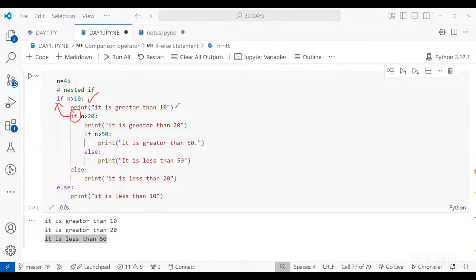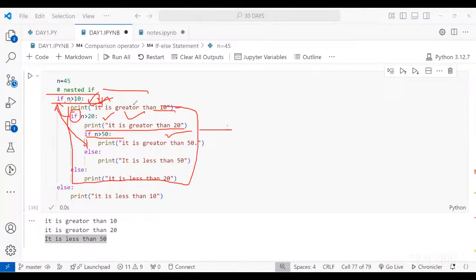If the first condition is true, this will be printed, then the second condition will be tested. If the second condition is true, this print statement will be printed and the third condition will be tested. So basically we have created a loop of conditions. First, second, third. All three conditions will be tested if the first condition is true. If the first condition is not true, say n is not greater than 10, then this piece of code will not be executed. It will pass directly to the else and print that it is less than 10.